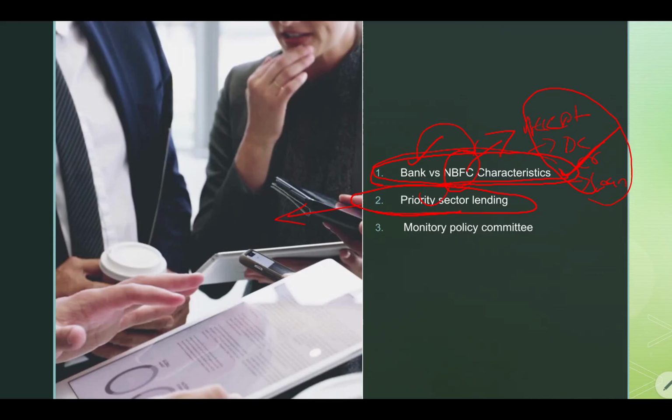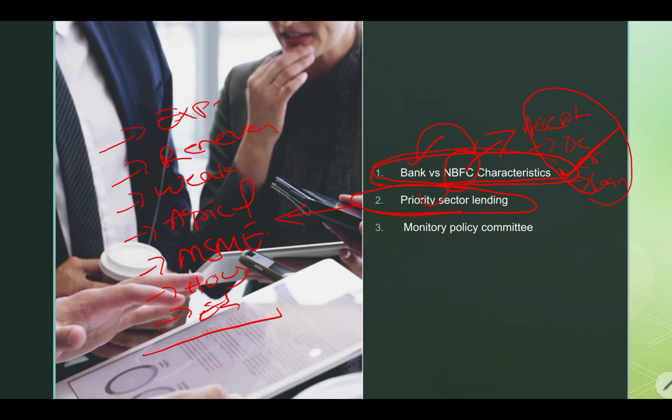So, what are those sectors? Like agriculture, MSME, housing, education. There are so many, like weaker sections, renewable energy, exports, self-help groups, like this. What are the priority sectors?